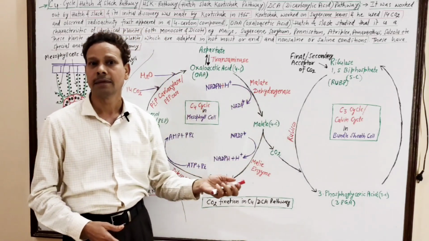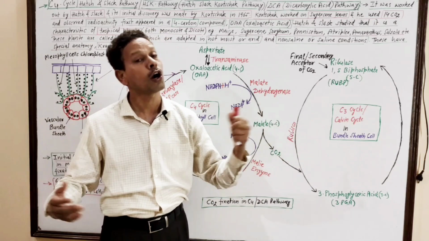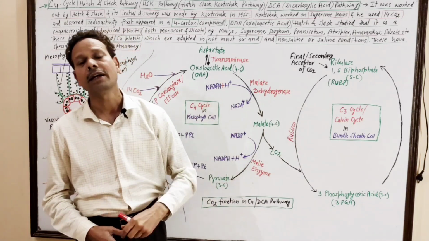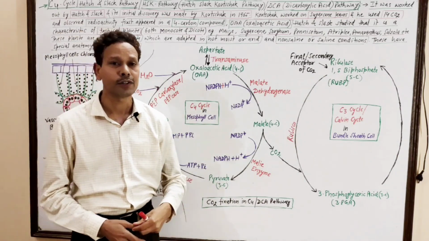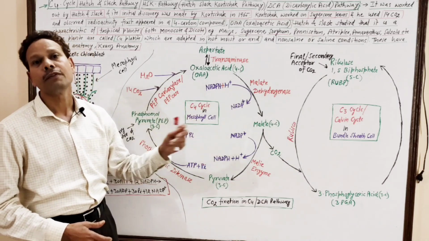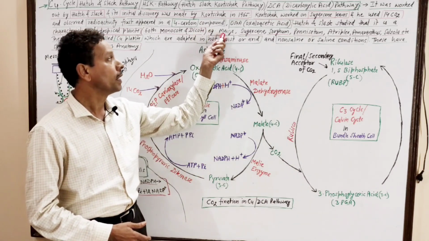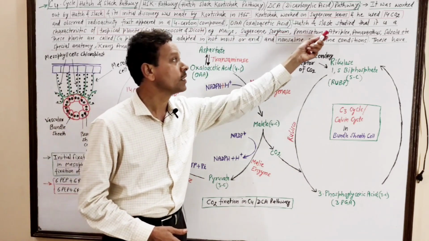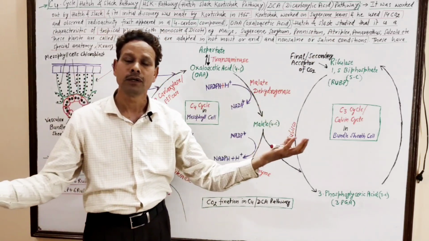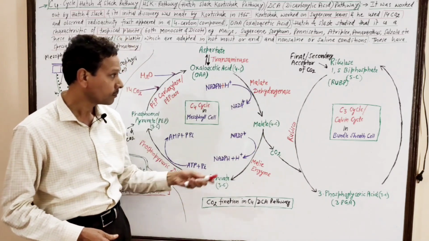These plants are well adapted to tropical conditions, high temperature, moist, arid, saline and non-saline conditions. C4 plants like maize, sugarcane, sorghum, panicum, atriplex, amaranthus, salsola are well adapted to tropical conditions.